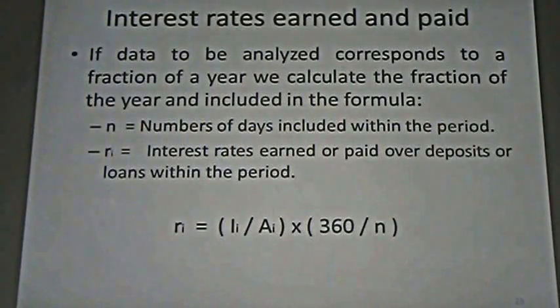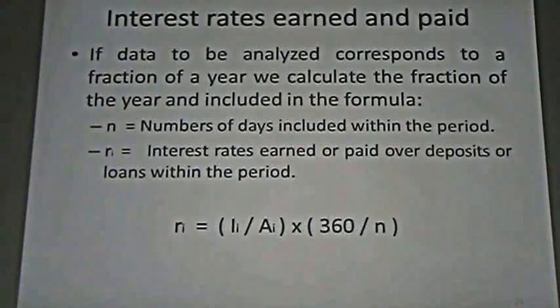But it could be that we are not paying interest for the full year. It can be that we are paying interest for a period that is shorter than 1 year. If so, this is the formula. In the previous case, we had I divided by A sub I. It means interest divided by the average of loans or deposits.